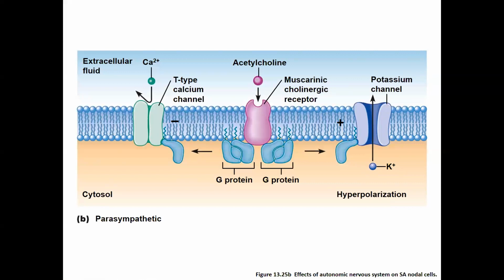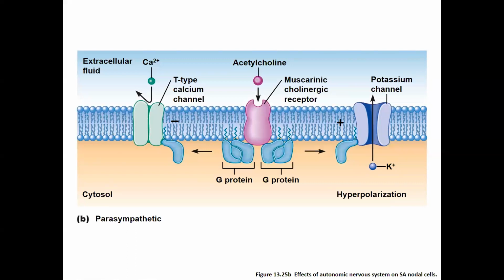That protein is going to have a change in its shape, and it is going to influence two other channels on the membrane. The first one is your T-type or slow calcium channel, and it's going to close those channels. If you close that calcium channel, we can't get calcium coming into the cell. It's going to be hard to depolarize this cell. The second effect is that it's going to open up potassium channels.